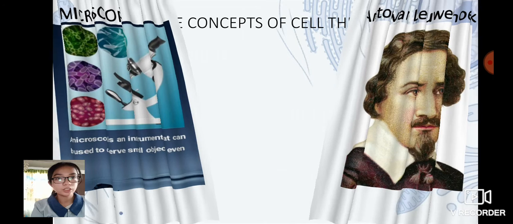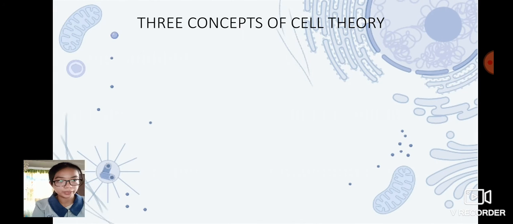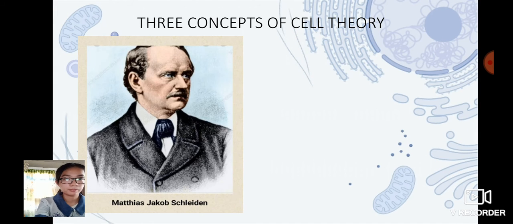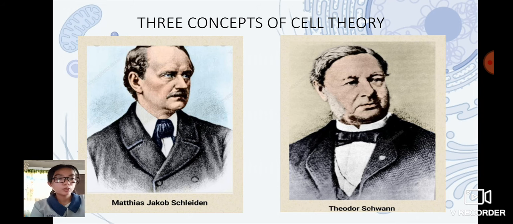So let's proceed to the three concepts of cell theory. Two people were given credit for developing the cell theory, and they are Matthias Jacob Schleiden and Theodor Schwann. Matthias Schleiden was a German botanist, and Theodor Schwann is a German physician.